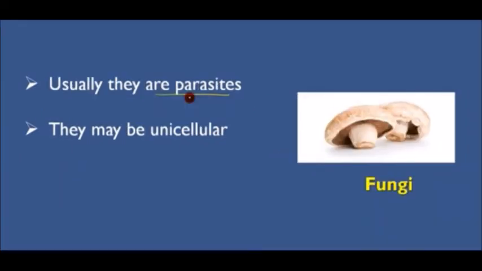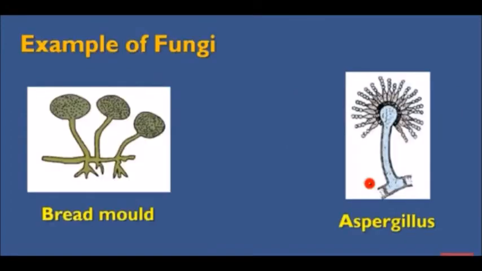Usually fungi are parasites. A very vast variety of fungi are there on our earth. Some are unicellular and some of them we eat in our food as mushroom. You can see some more fungi as bread mold and asparagus.